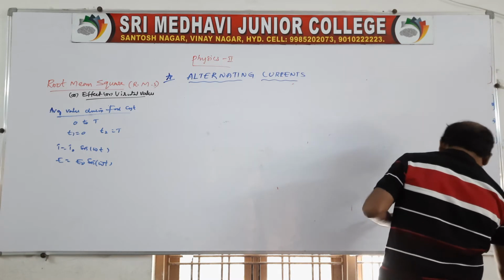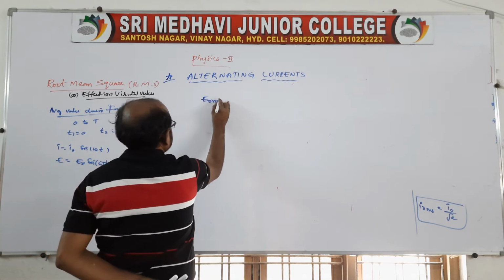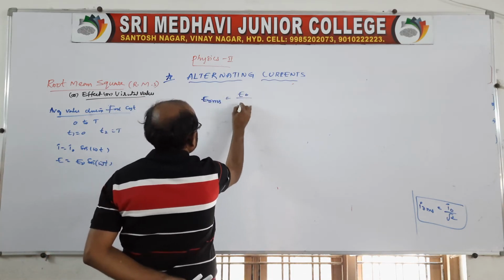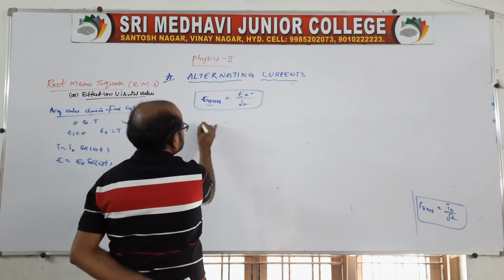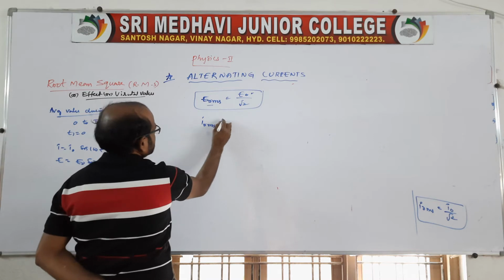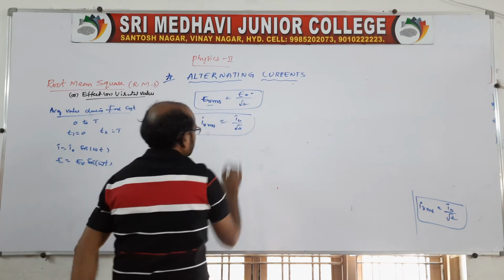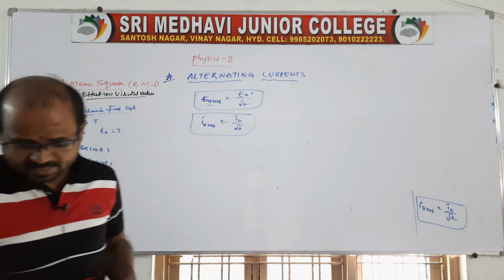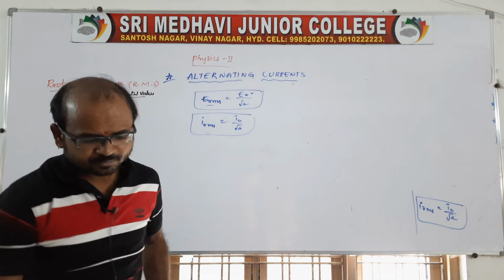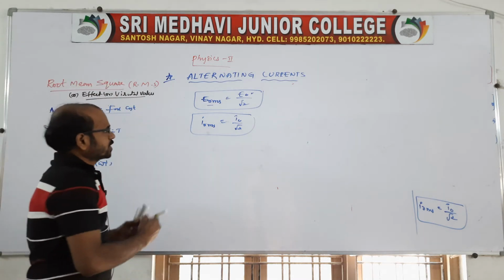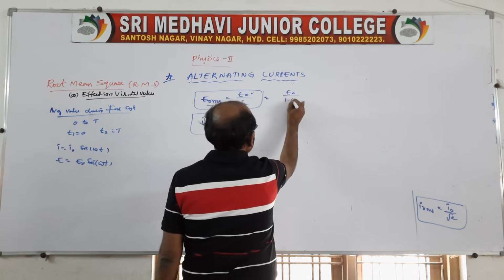IRMS is equal to I naught by root 2. Now I want to say about ERMS, so that it is E naught by root 2, that's all. ERMS is the value, E naught is nothing but a peak, and IRMS is I naught by root 2. I naught or E naught is nothing but the peak or maximum during the full cycle. Clear? Now you write here ERMS is E naught by root 2, 1.414.